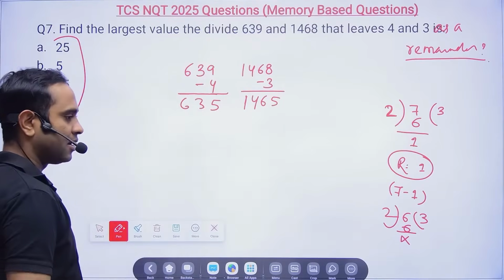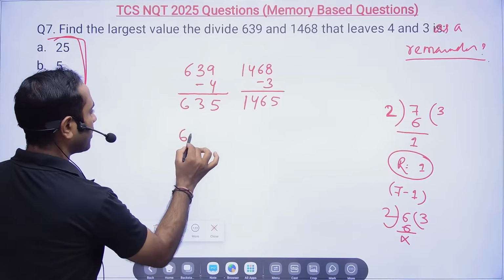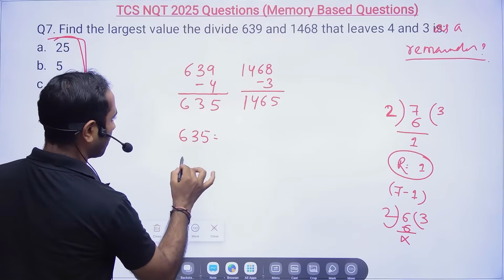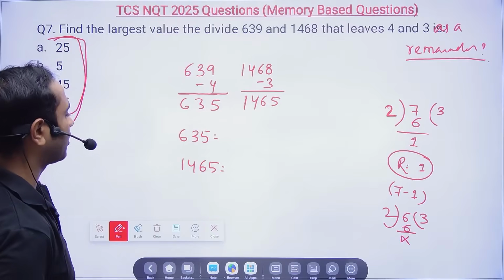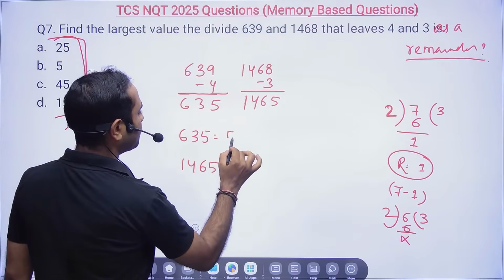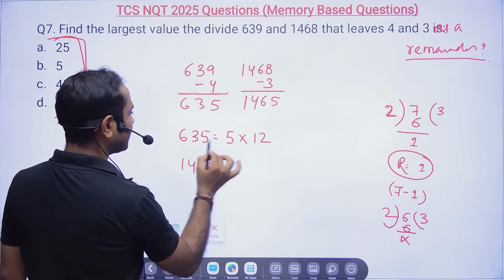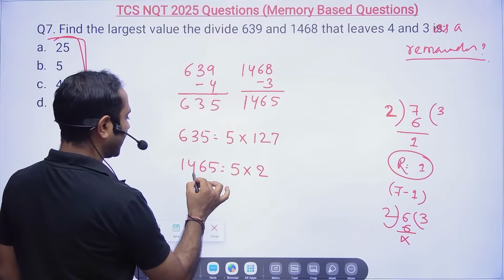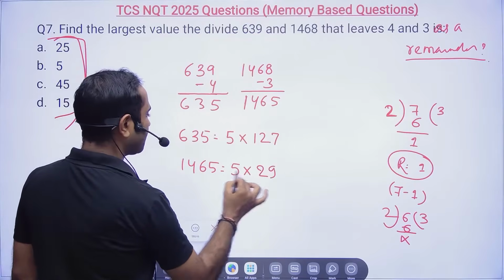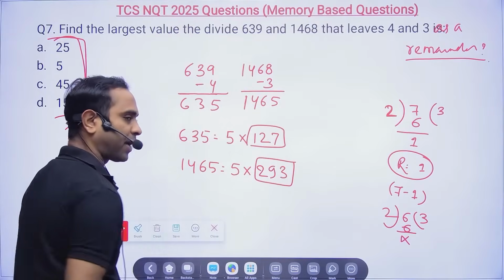divide this completely. After this, friends, you can factorize it, or in fact you can try with the options. Say 635, so 5 into 127, and 1465 is 5 into 293. There is 127 and 293 is a prime number.